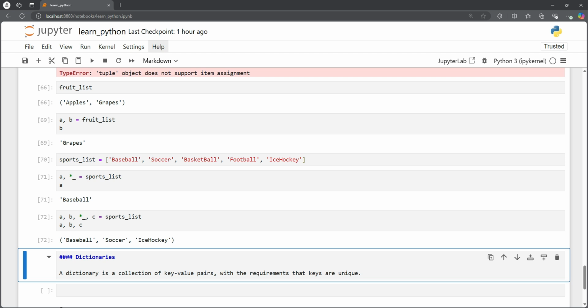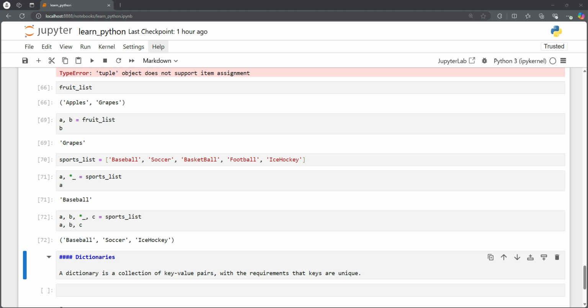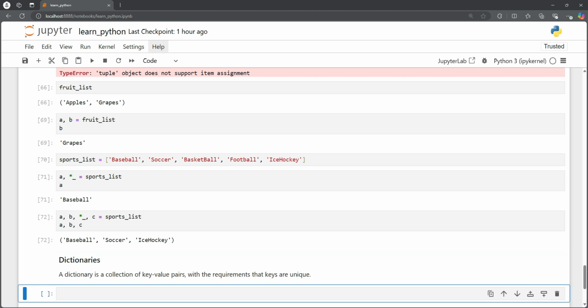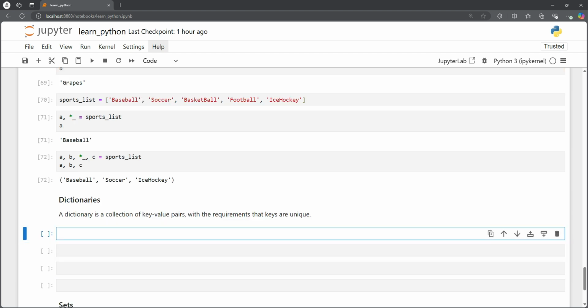Now let's look at the dictionaries. Dictionaries are another data structure, a very popular one. It's a collection of key value pairs, but with the requirement that keys are unique. So we can't duplicate the keys, but the values can be duplicated among different keys. So let's see how we can create dictionaries now.